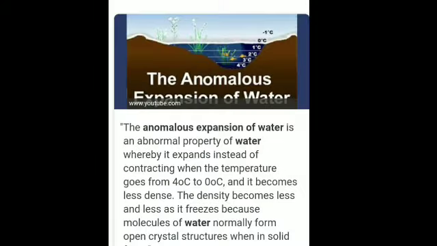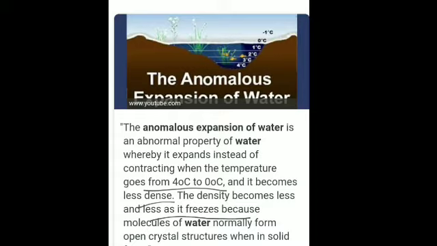But what is happening with water is that it expands instead of contracting when the temperature goes from 4 degrees to 0 degrees Celsius. And at this point it becomes less dense. The density becomes less and less as it freezes, because molecules of water normally form an open crystal structure when in solid form, that is, they form ice. Is that clear? So when water is cooled from 4 to 0 degrees, it expands. And when heated from 0 to 4 degrees, it contracts. Due to contraction, what is happening? Its volume decreases and density increases.